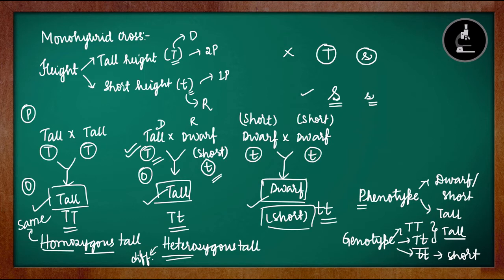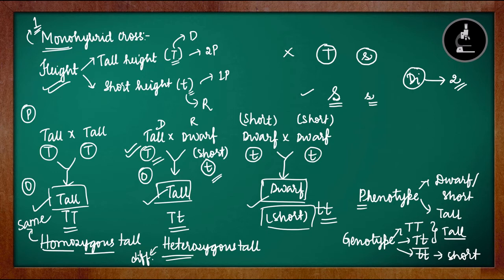This monohybrid cross is basically a cross which involves only one character. So we are taking one character, that is height. Similarly, there is another cross called the dihybrid cross. Di means two. So a dihybrid cross involves two pairs of contrasting characters, whereas a monohybrid cross involves one pair of contrasting characters, because mono means one and di means two. Trihybrid means three pairs of contrasting characters. So in this video, we will be learning about the monohybrid cross, in which only one pair of contrasting characters is taken. Here, the contrasting character we are taking is height. We can take any of the 7 pairs of contrasting characters in the study. So here we will start with height.